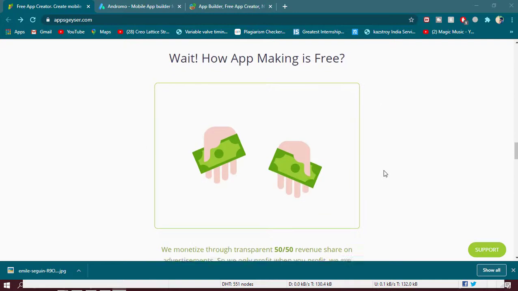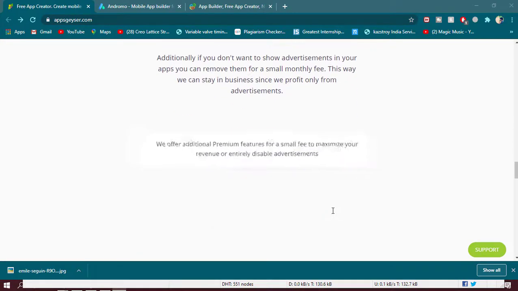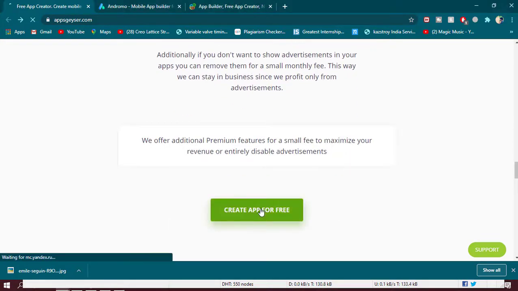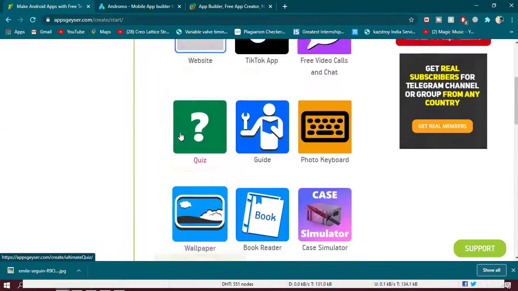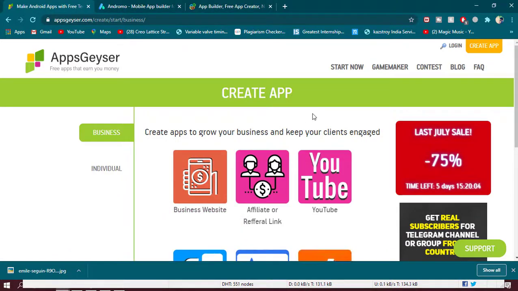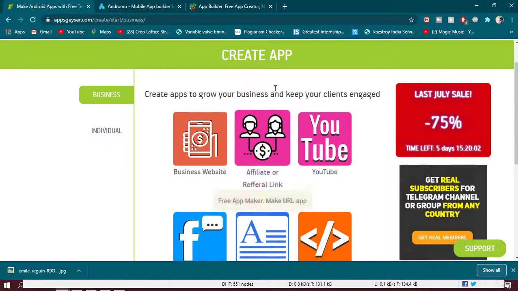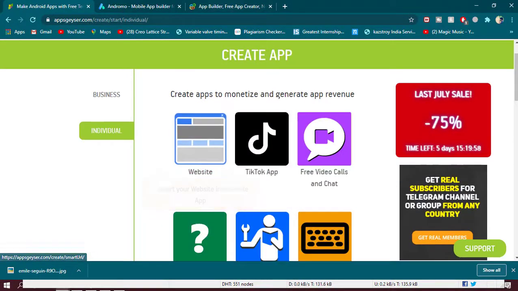In the website you have 2 categories to choose from. One is the business, in which you have a consistent amount of interaction between your client and yourself, and the second one is where you can create apps for interacting and making some money. You have a wide variety of templates to choose from, right from a variety of games as well as quizzes and some functional apps to try out.